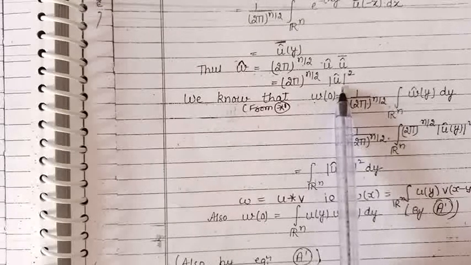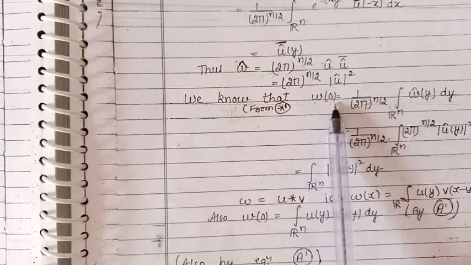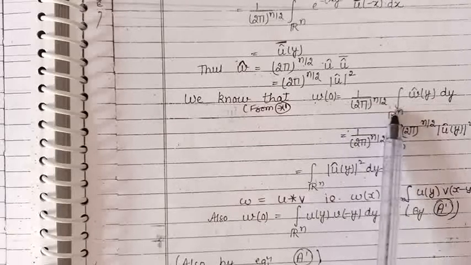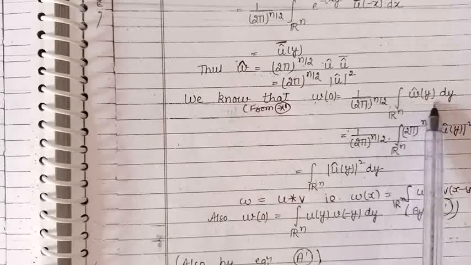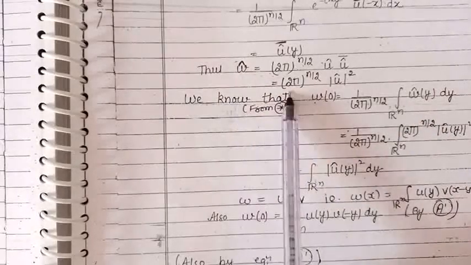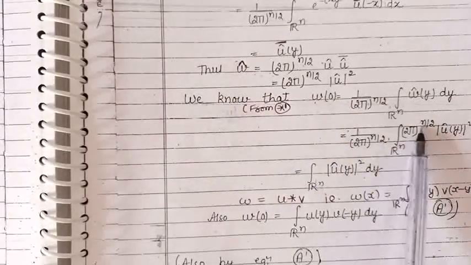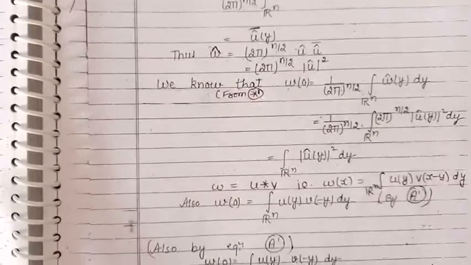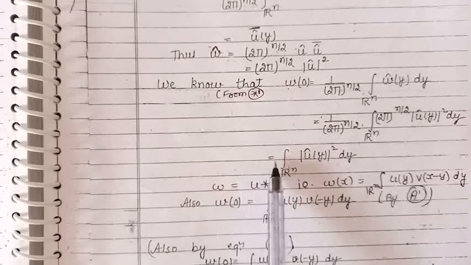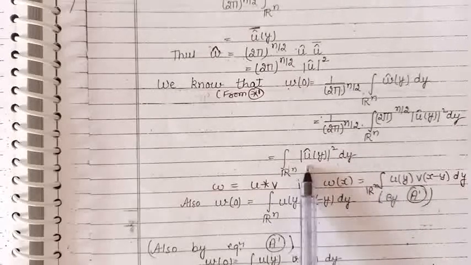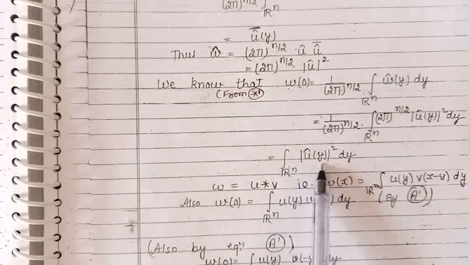Now we already obtained the value of function w at 0. This is 1 upon (2π)^(n/2) times the integral of the Fourier transform of w at y. Now substituting the value of the Fourier transform of w from here, this is (2π)^(n/2) times the square of the mod of the Fourier transform of u. Now these terms cancel out, so we get the value of w at 0 is equal to the integral of the square of the mod of the Fourier transform of function u at y.